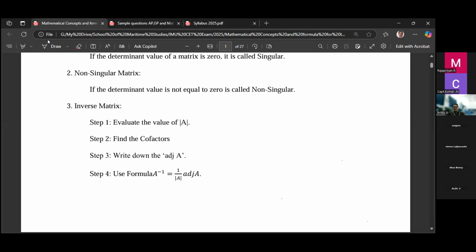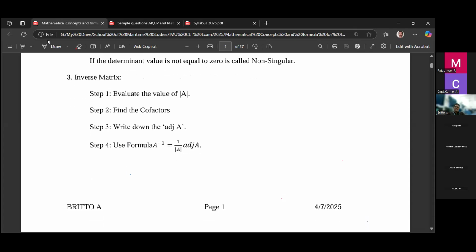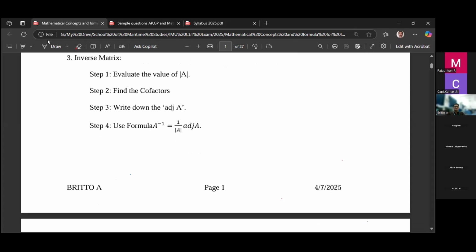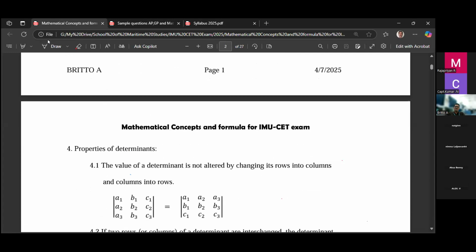Next one, inverse matrix. So for inverse, you should know the determinant of a matrix, how to find it, by expanding the determinant by any row or any column. So you first find the determinant of a matrix, then find the cofactor matrix. After the cofactor, you find the adjoint matrix. Then you can find A inverse. The formula of A inverse is 1 by mod A into adjoint A. Right? These are all things you studied. A lot of problems you have done, so no problem. I'm just recalling all the concepts, if you want to just take a note. So this is the inverse of a matrix.